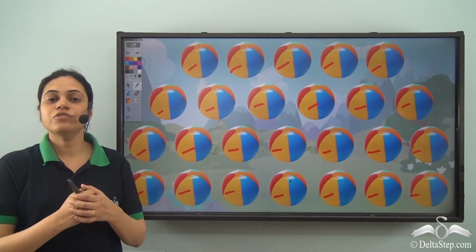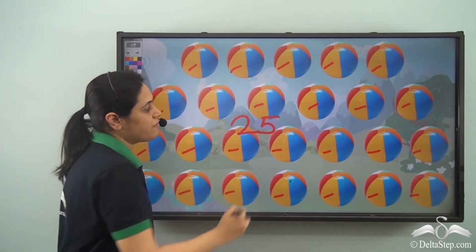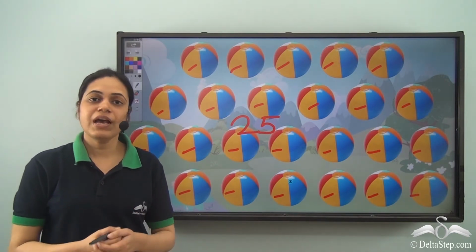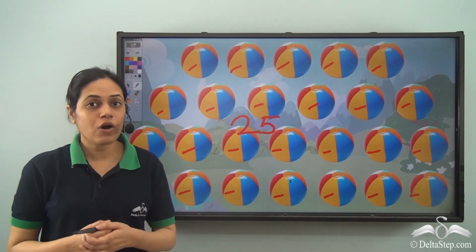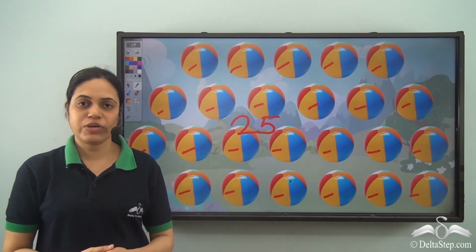So we have 25 balls, 2, 5, 25 balls. And yes, we have been able to count them because we have learned some new numbers after 20.